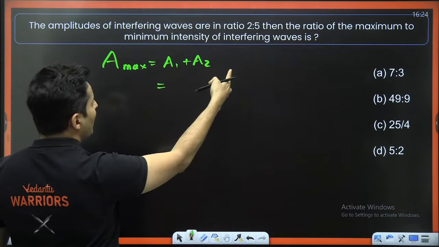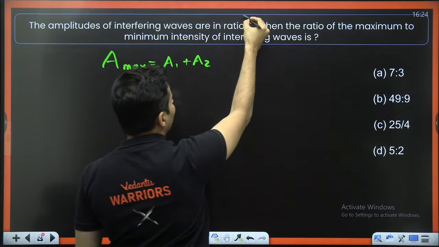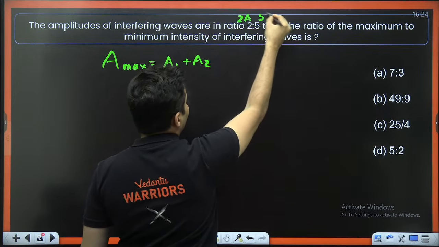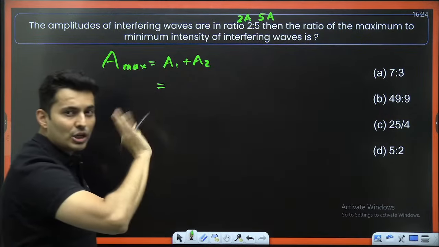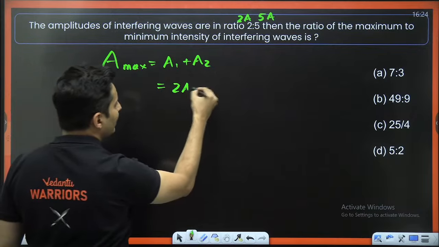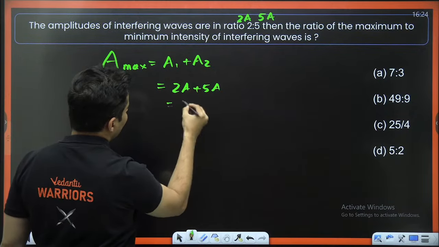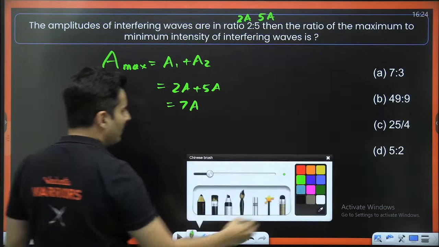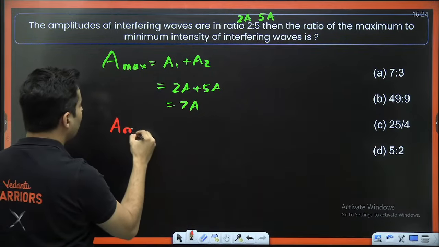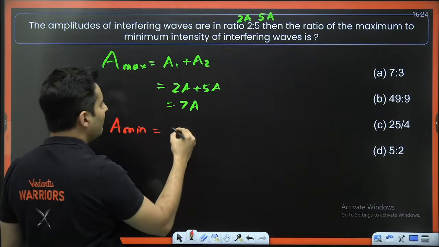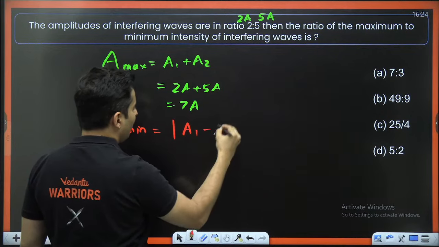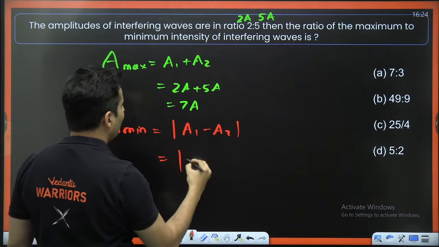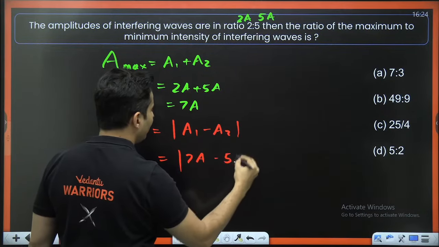So imagine one of the amplitudes is 2A, the other amplitude will be 5A. Ratio is 2:5. So it will be basically 2A plus 5A, which is basically 7A. Similarly, think what about the minimum amplitude which will be there? It will be the modulus of A1 minus A2. So it will be modulus of 2A minus 5A.